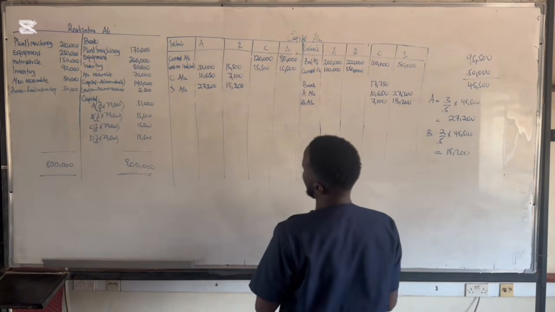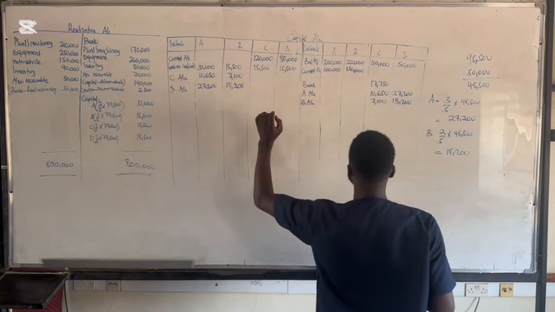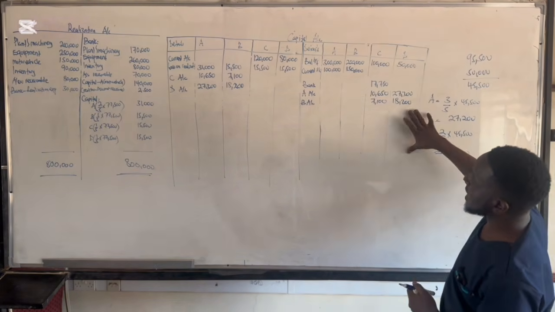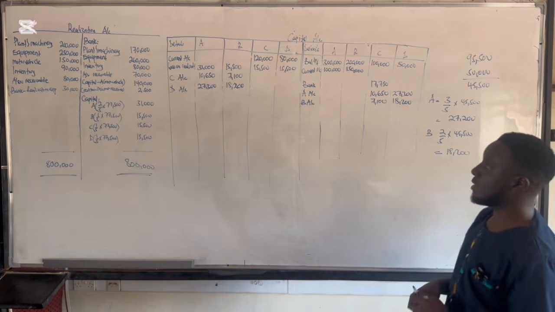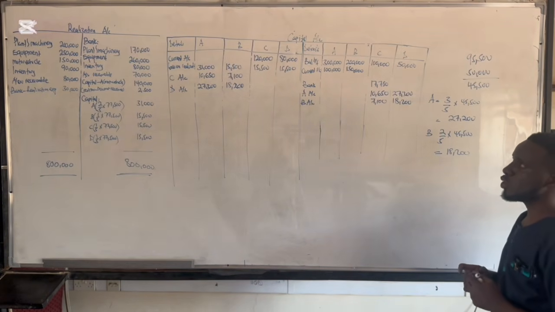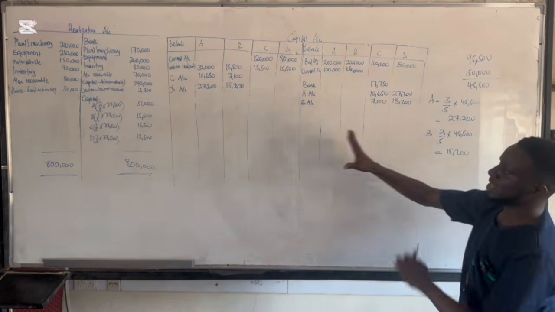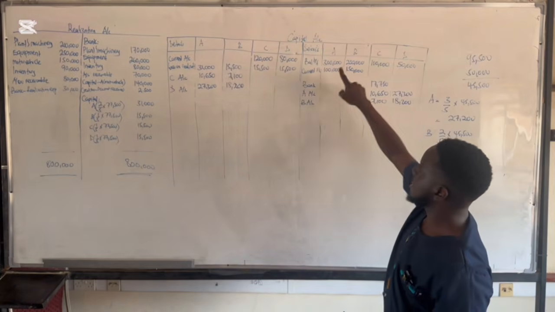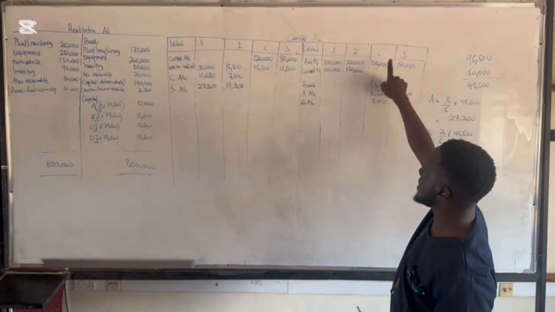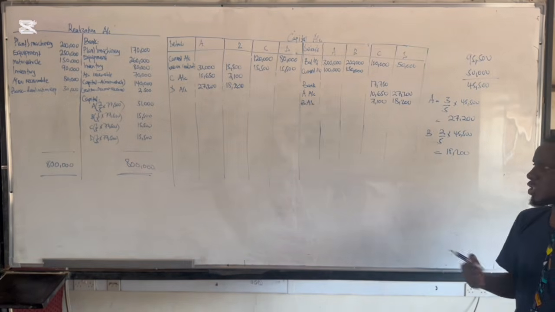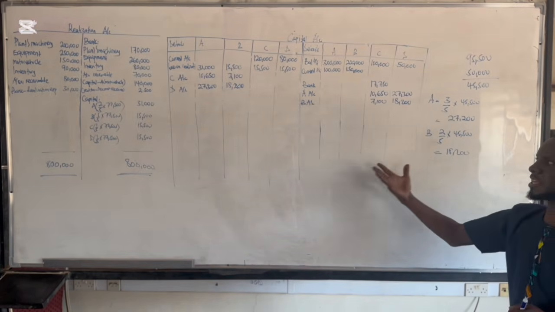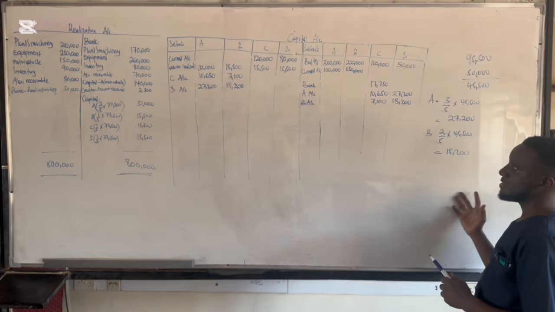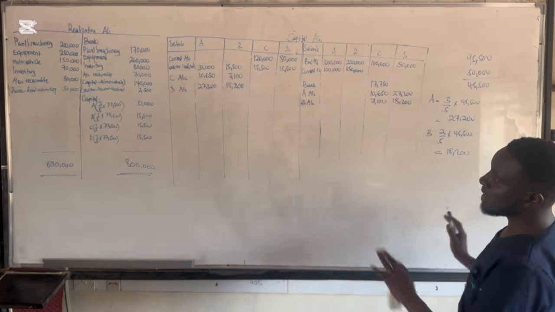So partner A is going to give 27,300 and partner B 18,200 to partner D. Once you add this up, the credit side should be equal to the debit side of partner D. So that's how we do insolvent partners. If you add up these figures now, the credit side of partner D is equal to the debit side of partner D. The debit side of partner C is equal to the credit side of partner C. So these partners who are insolvent, at the end of the partnership, won't take anything home because they were insolvent. Rather, they are the ones who are supposed to pay the partnership rather than getting anything from it. So therefore, we can close up the accounts.